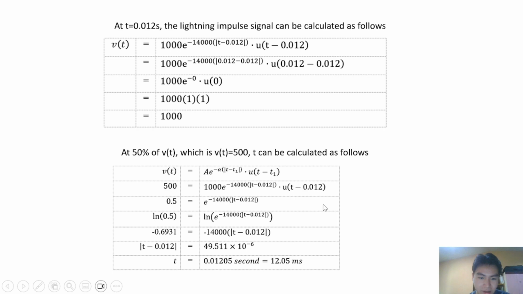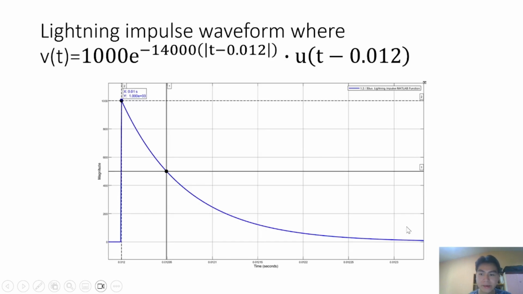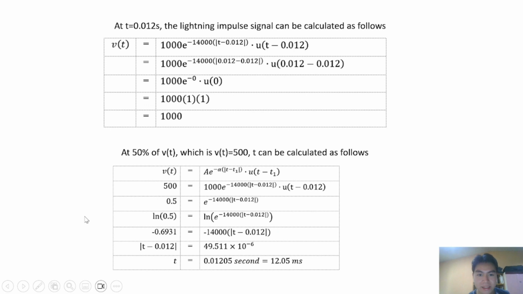If we perform a series of calculation, the time when the voltage is 500 is 0.01205 second. And this is proven by this lightning impulse waveform as shown in this presentation. As we can see at 0.012, the magnitude of the lightning is 1000, and at 50% of it, this happened at 0.01205, and this is proven in the calculation here.